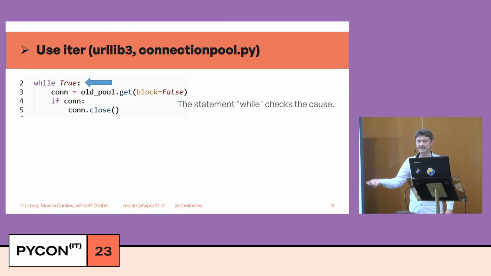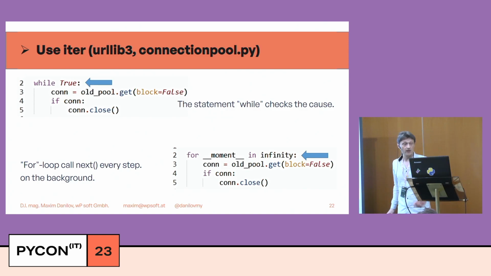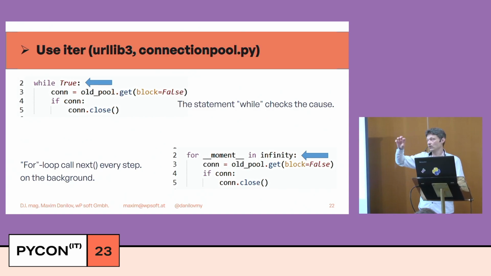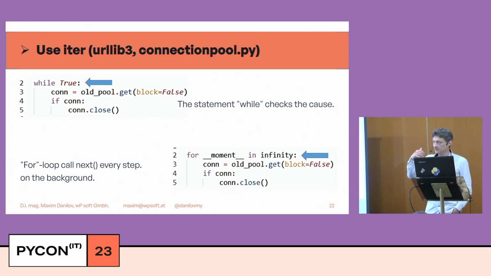We have a while statement, which checks the clause, and in comparison we have a generator, and this for loop works the same as while True, but in the background, on every step, we call next. We don't have any clause check. It's important.